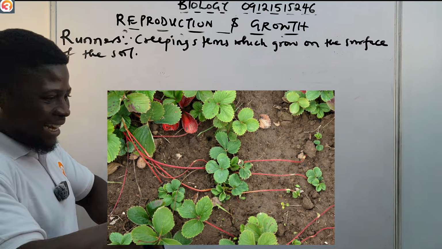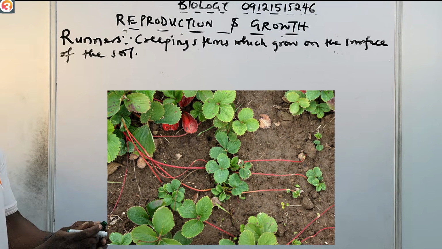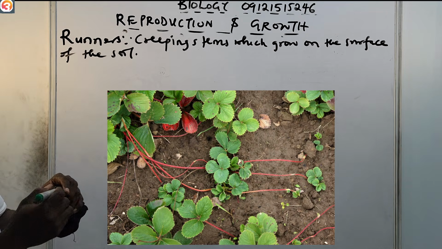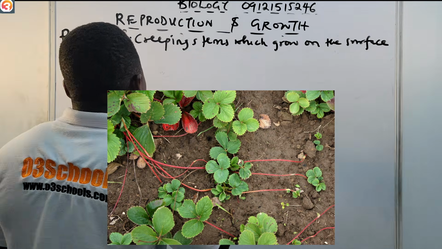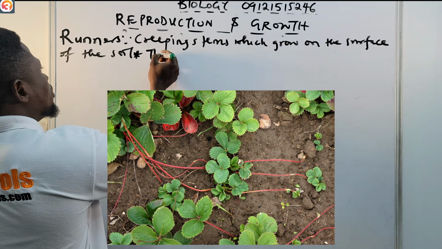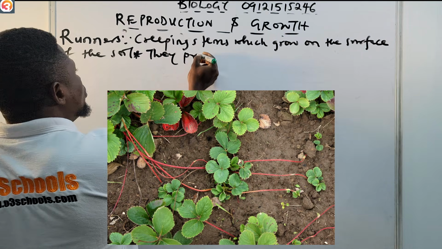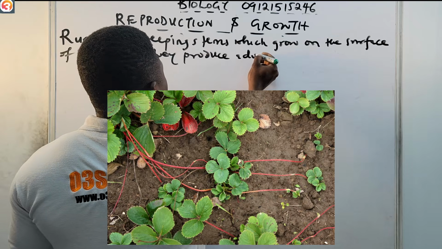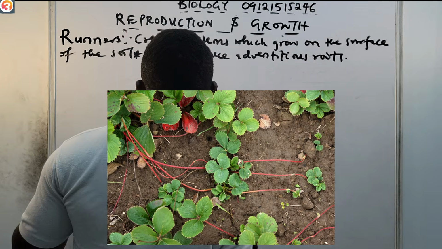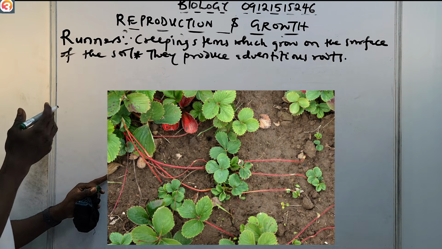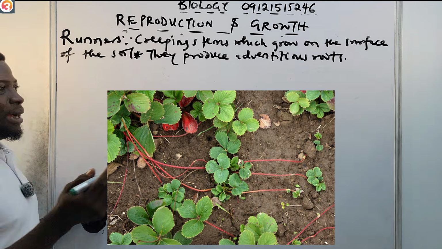What they do is that they produce what we call adventitious roots. An example of these runners is Bahama grass.